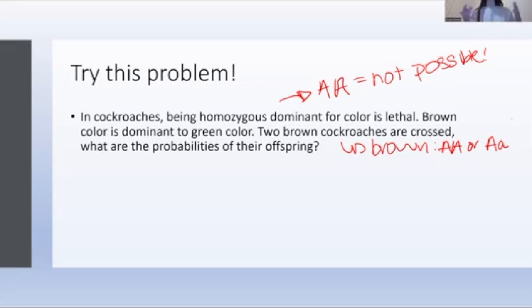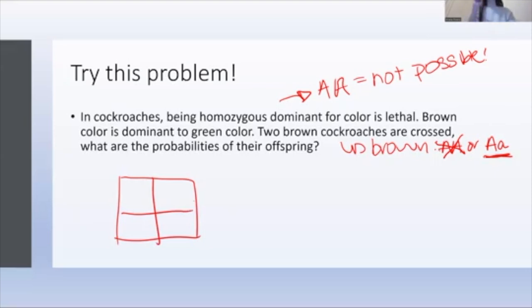But in this case, if they're mating together, we know they're alive. So again, we're being a little intuitive here and realizing, okay, they can't be big A, big A, otherwise they just wouldn't exist. So in this case, any dominant phenotype, instead of having two options, only has one. They have to be big A, little a. All right, so let's cross those two cockroaches. I'm going to do a Punnett square just so that we can show the crossing out the square. It'll make it a little bit easier to understand. But in an actual exam, if you can get to the point where you can just kind of see it without having to draw out the square, that will be really helpful for you.